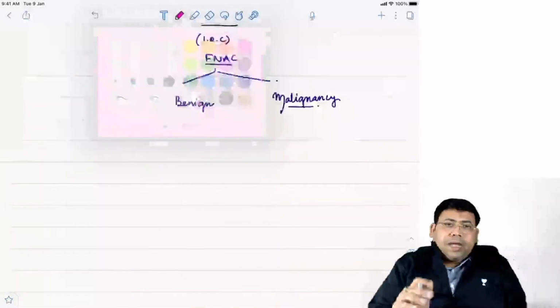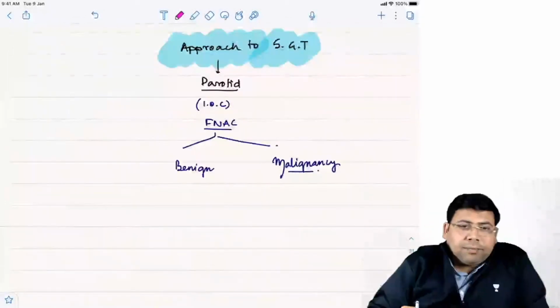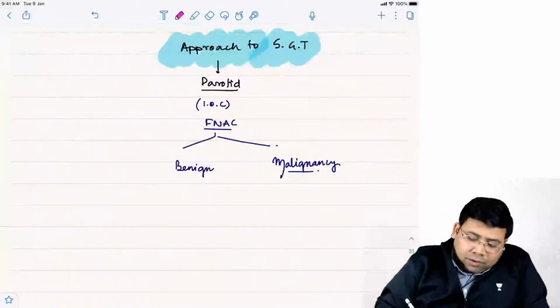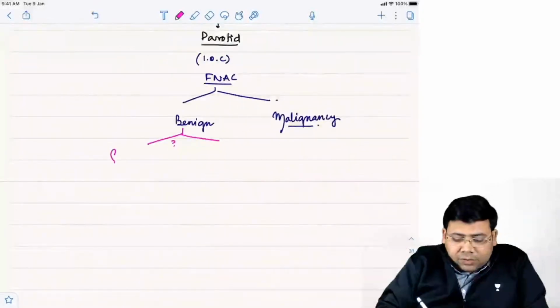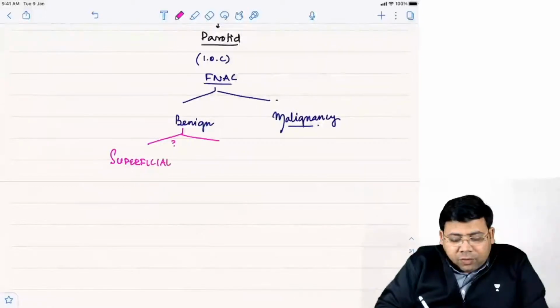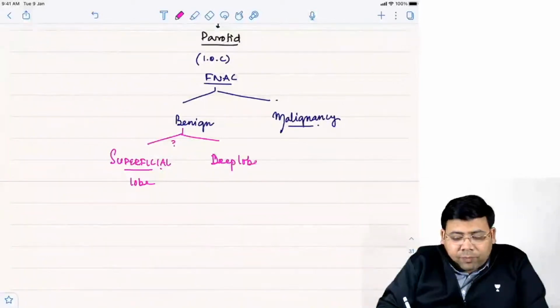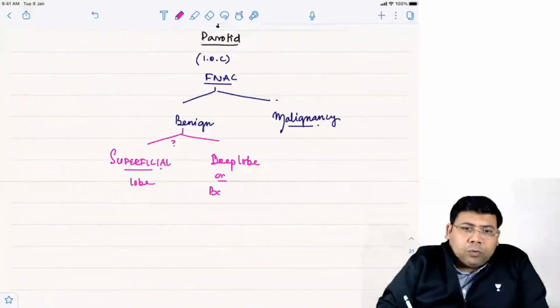But say if it is a benign parotid mass, then the next thing that you need to know is where it is. Is it superficial, or is it involving the deep lobe, or both lobes?